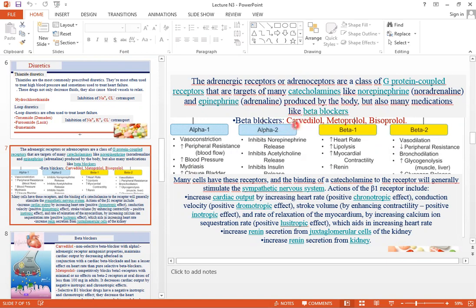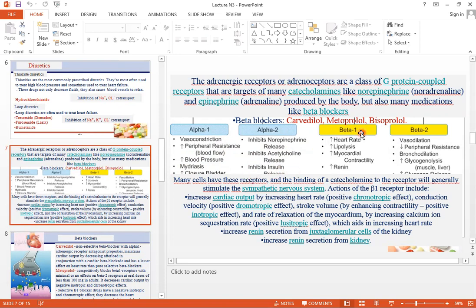So beta blockers are carvedilol, metoprolol, and bisoprolol. Alpha 1 causes vasoconstriction, which increases peripheral resistance and blood pressure. Alpha 2 inhibits norepinephrine release, inhibits acetylcholine release, and also inhibits insulin release.